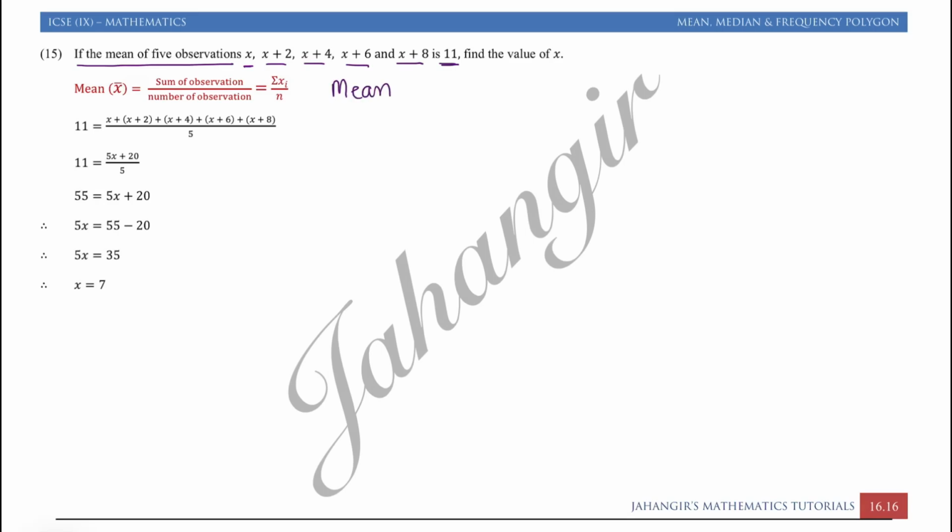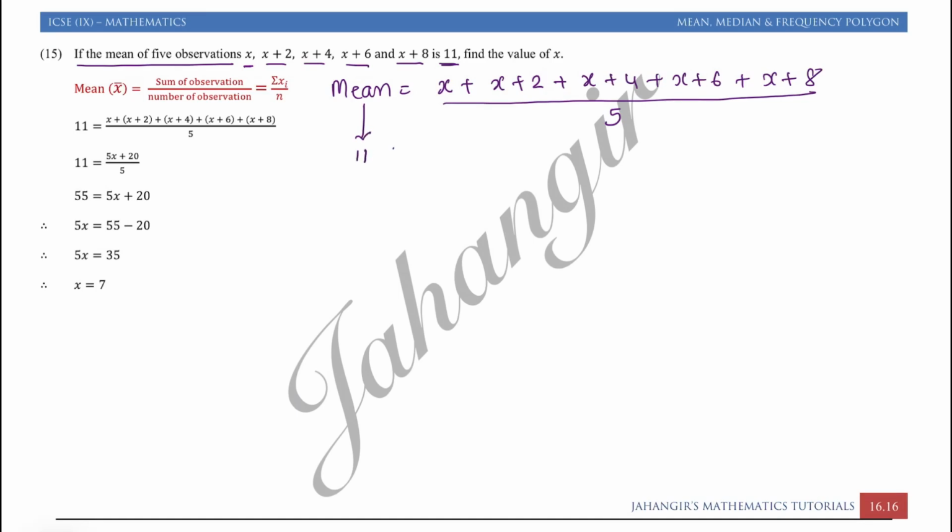We are going to use the same formula for each sum. Mean is equal to the sum of observations, that is x, x plus 2, x plus 4, x plus 6, x plus 8, whole upon 5. The mean is given as 11.